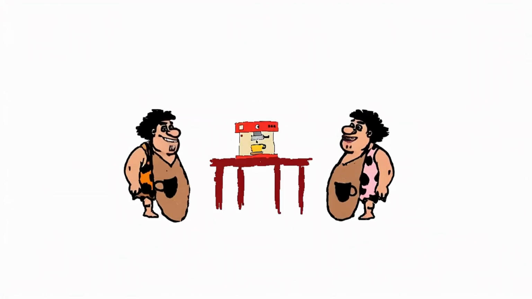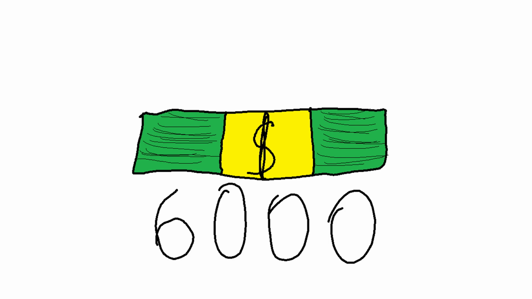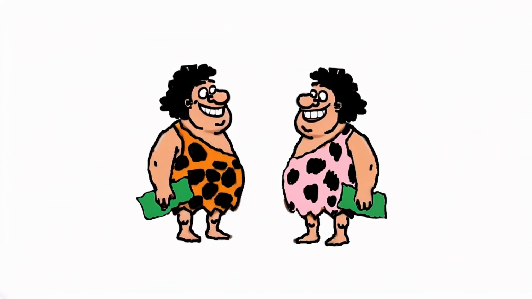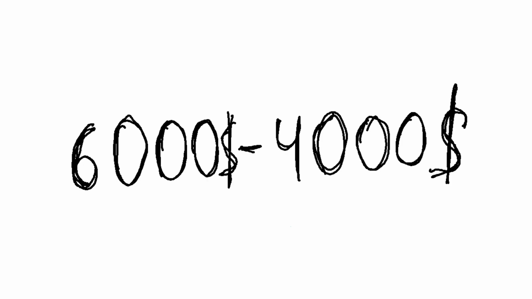They worked hard throughout the entire year, and by the end of the year, they earned revenue of $6,000. That seemed pretty good, but revenue doesn't show what expenses the coffee shop incurred during the year. Let's say the expenses amounted to $4,000. By subtracting the expenses from the revenue, we see that their profit was $2,000.